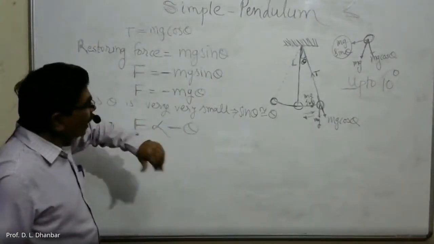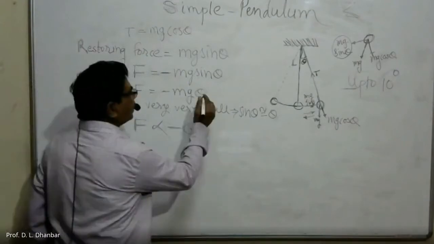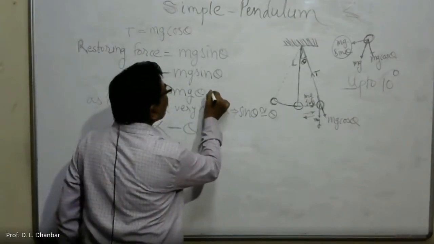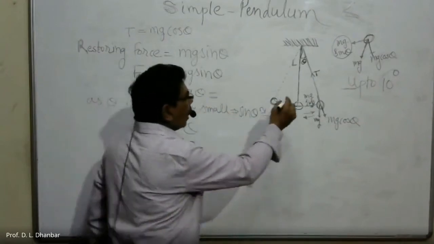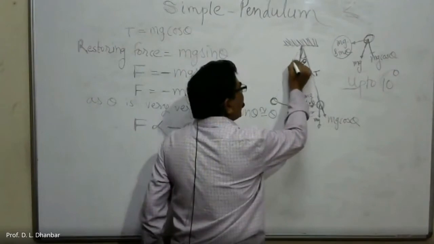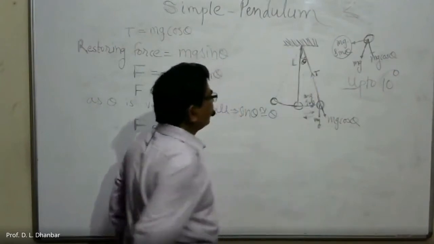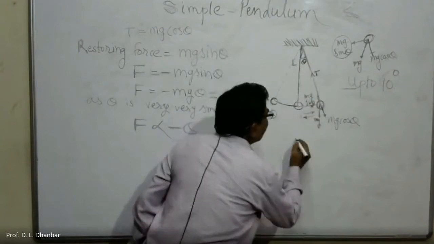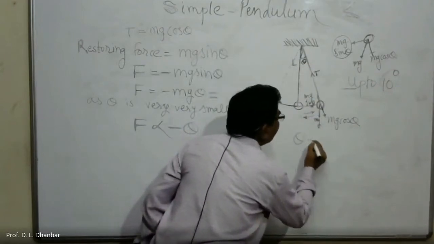This theta can be replaced by arc length upon radius. If you consider this as an arc, this is capital L, the length of the string.